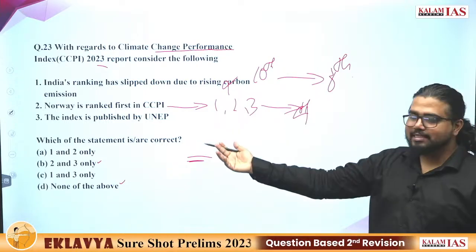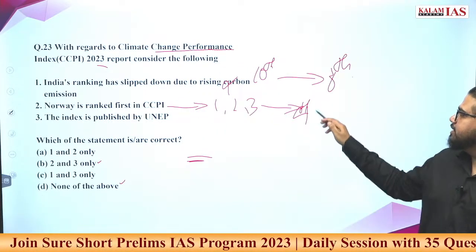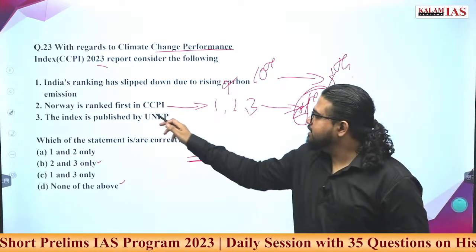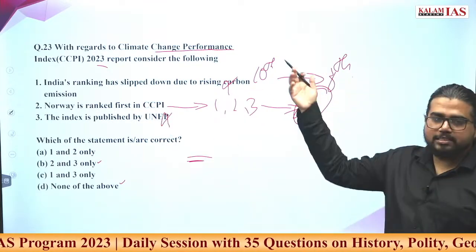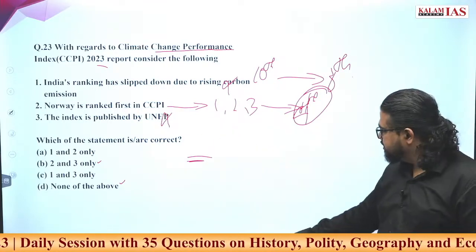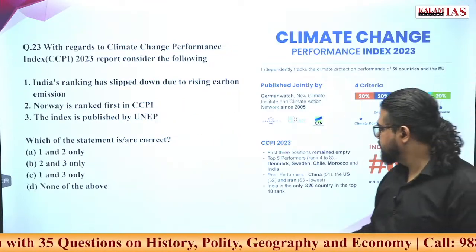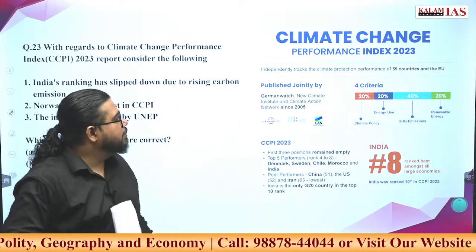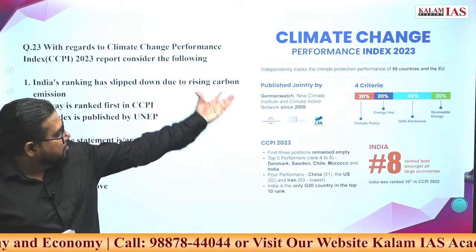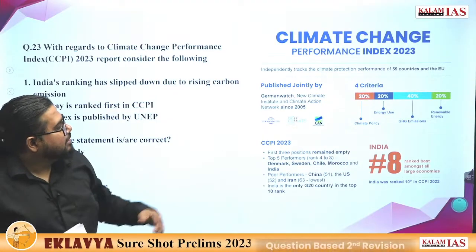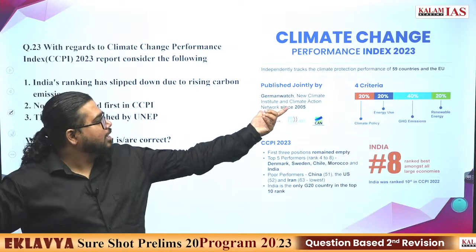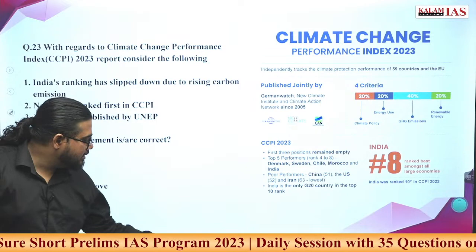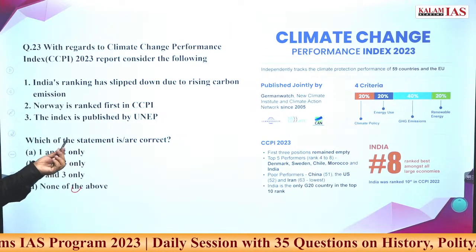In the happiness index too, so many indices, these Scandinavian countries rank in the top 10 or first. The ranking starts from 4th. The index is not published by UNEP, it is published by German Watch and other private institutions. So these are basic facts about it. All these statements are wrong. The correct answer is none of the above. You can read basic facts regarding it here. German Watch, New Climate Institute and Climate Action Network, these 3 institutes together are publishing the index. Go ahead.